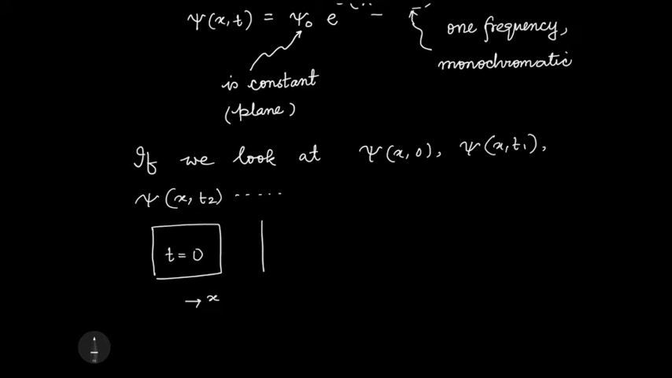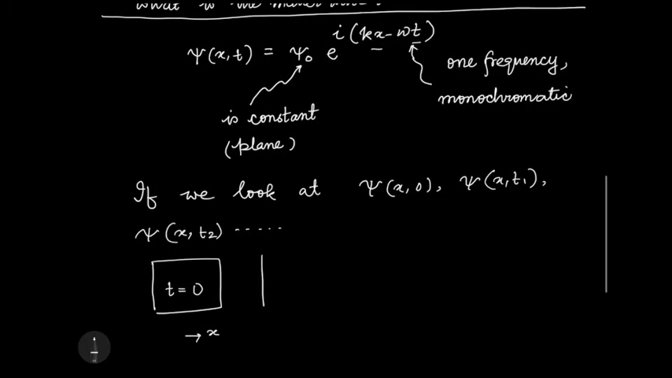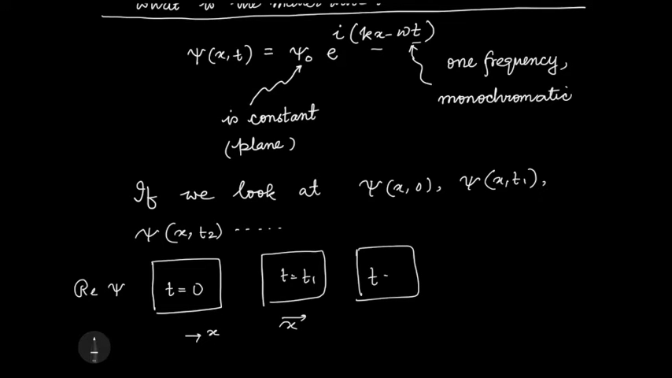And then I plot, on the x-axis I'm plotting x, on the y-axis I cannot plot a complex number, so I plot the real part of psi. Similarly I plot it at t equals t1, x-axis is again x, t equals t2 and so on. So if I do this, then what I will see is like different frames of a movie. Each frame will correspond to how the wave looks at a given time.